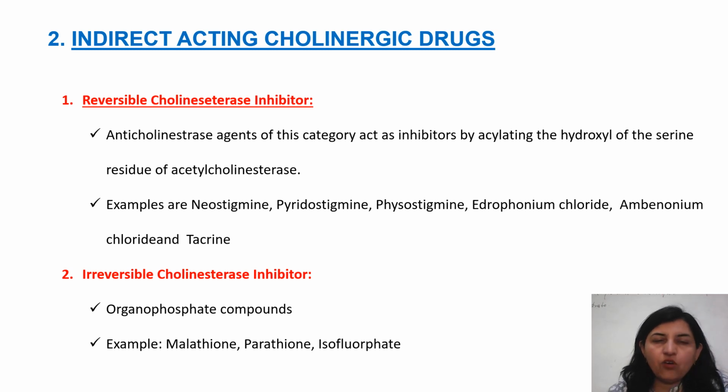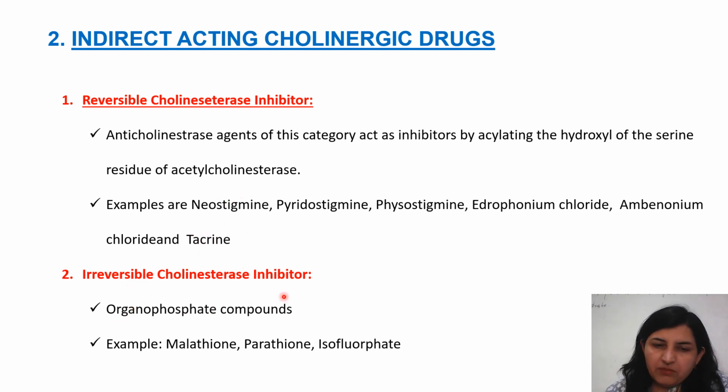Indirect acting reversible cholinesterase inhibitors inhibit the enzyme by acetylating the hydroxy part of the serine residue of acetylcholinesterase. The acetylation process is reversible, so the enzyme gets regenerated. There are drugs like neostigmine and pyridostigmine, which have a quaternary ammonium group. Edrophonium chloride also has a quaternary ammonium. Physostigmine does not contain any quaternary ammonium. Ambenonium is a biquaternary salt. Tacrine is a novel drug, among the latest drugs used in the treatment of Alzheimer's.